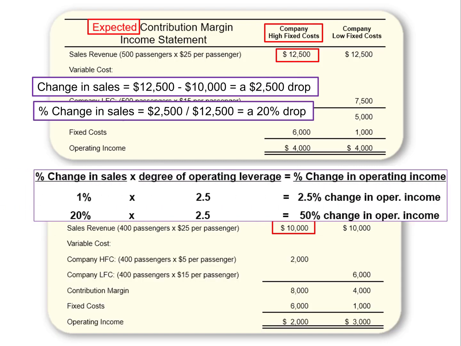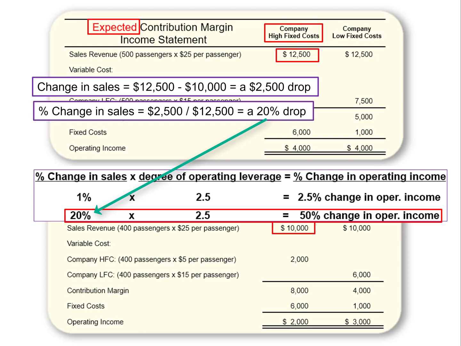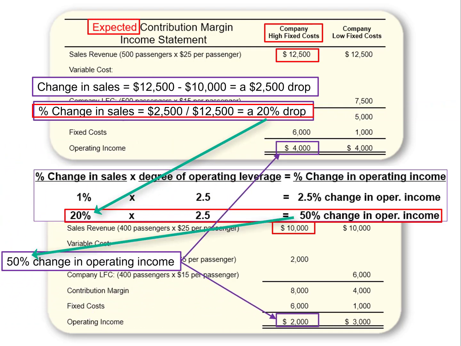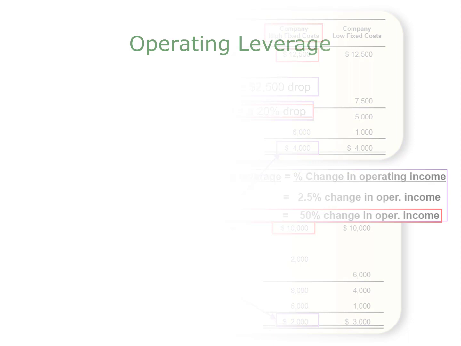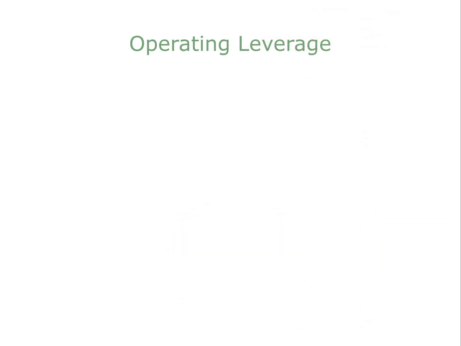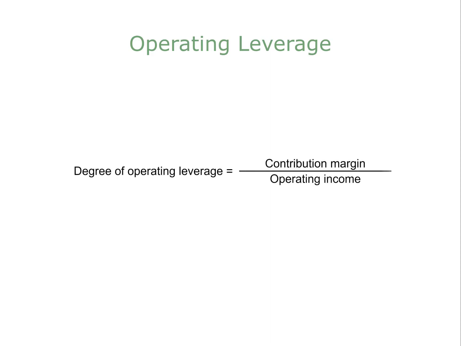Flashing back to the previous slide, we said a 20% change in sales would result in a 50% change in operating income due to the company's cost structure having a degree of operating leverage of 2.5. That's exactly what we have in our two income statements. Sales dropped 20%, which led to a 50% change in operating income. So that was a long way to go to prove that operating leverage helps to predict the expected change in operating income due to a change in sales volume based on the company's cost structure. But from now on, we can just use this simple formula to do it for us.